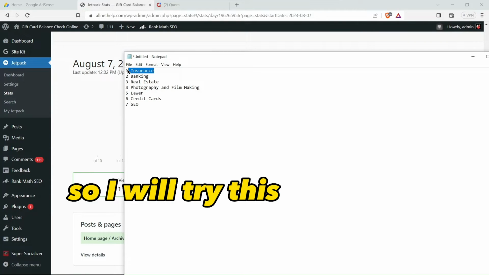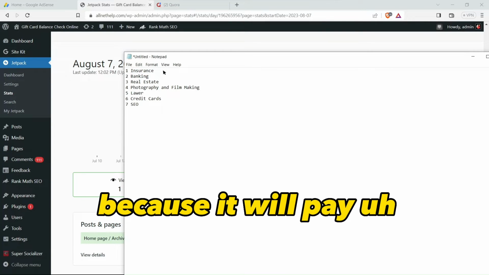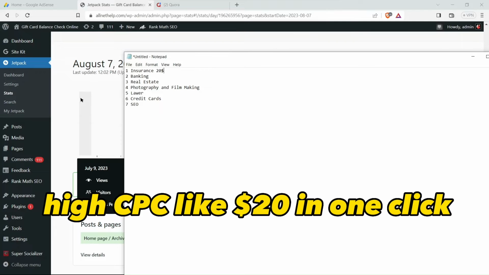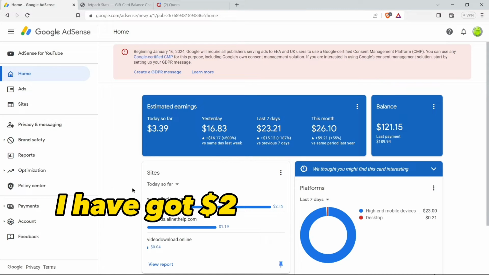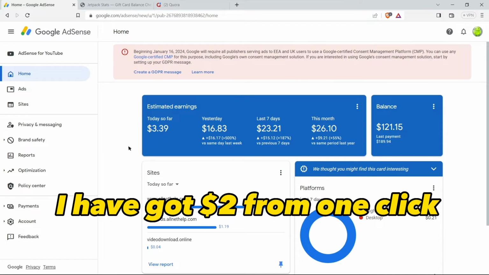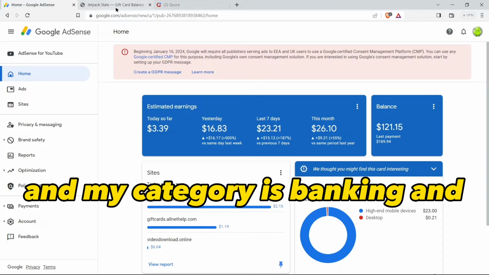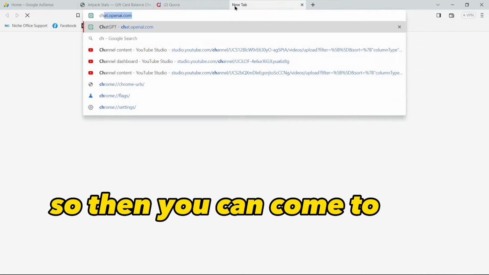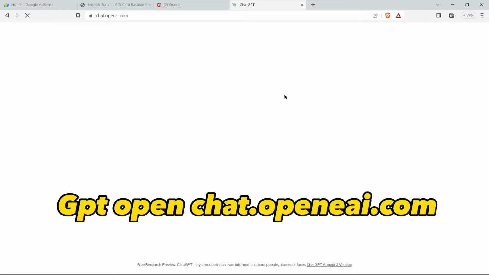So I will try this insurance category because it will pay a high CPC, like $20 in one click. You can see I have got $2 from one click, and my category is banking and some mixed categories. So then you can come to ChatGPT, open chat.openai.com.